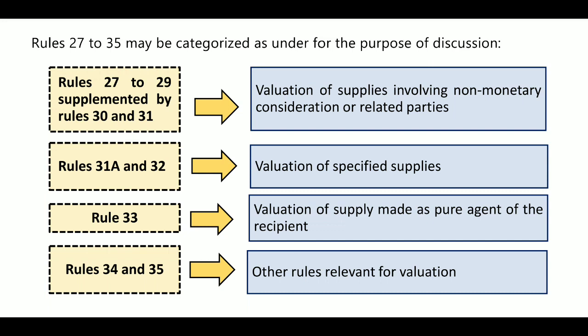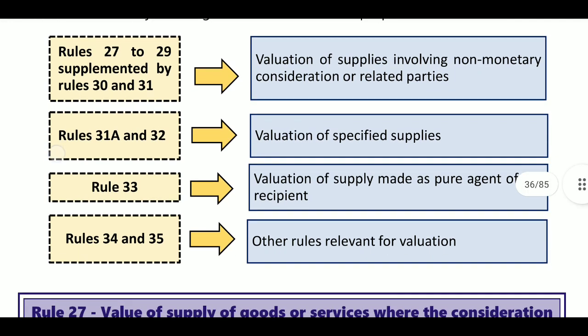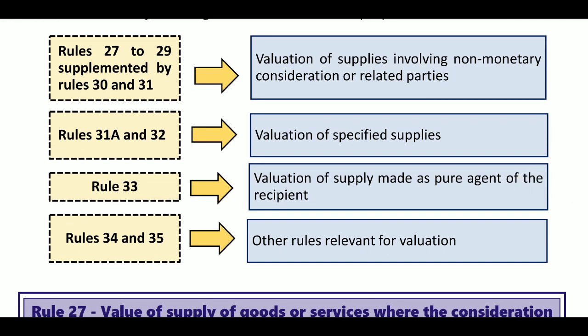Next, rule 31A and 32. Rule 31A and 32 give values on specified supplies. What we discussed above, some specified supplies are there, no? That is domestic, international, insurance, like that. Rule 33: valuation of supplies made as a pure agent of the recipient. Then rule 33 will be applicable. Rule 34 and 35: other rules relevant for valuation. This is the total rules. After section 15 is completed, we will come to the valuation rules.